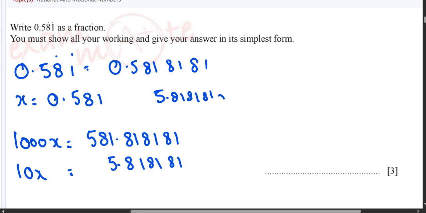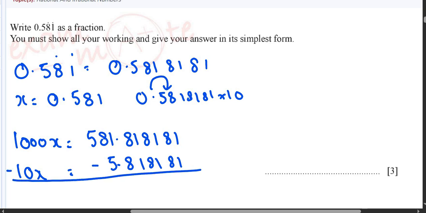Let me correct this: 0.58181, so when we multiply it with 10, the decimal goes forward. Now you will subtract both of these.